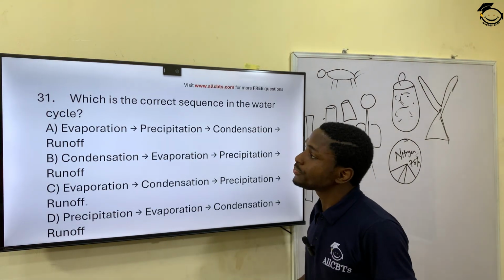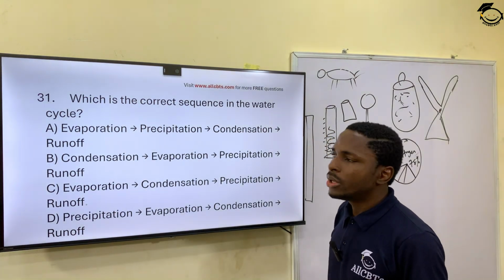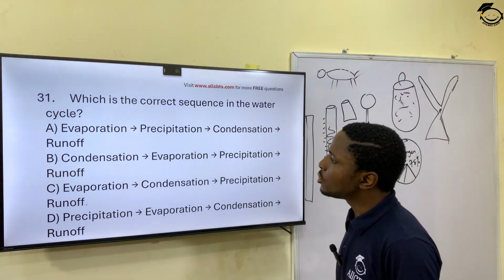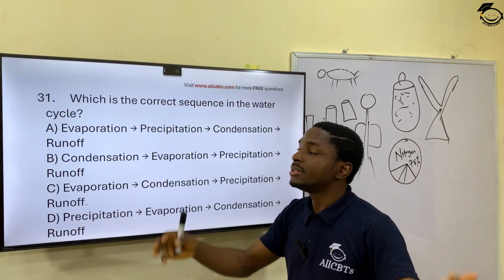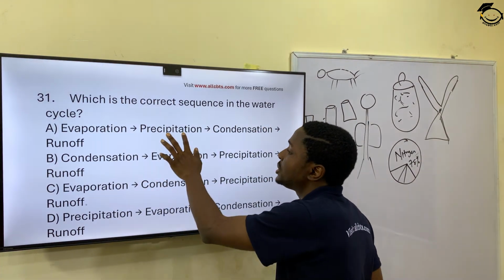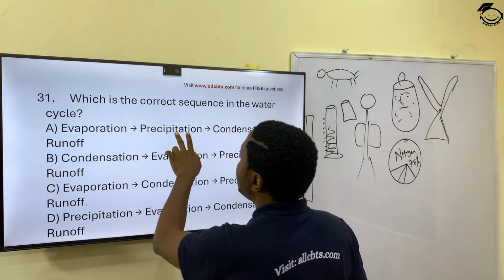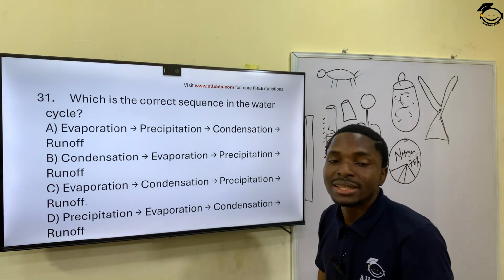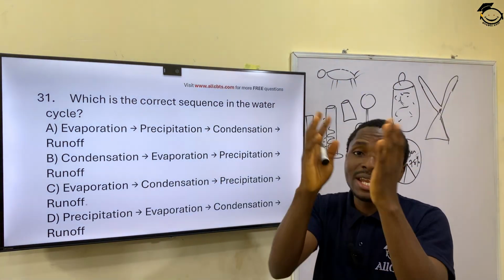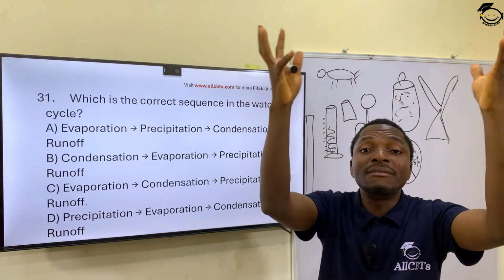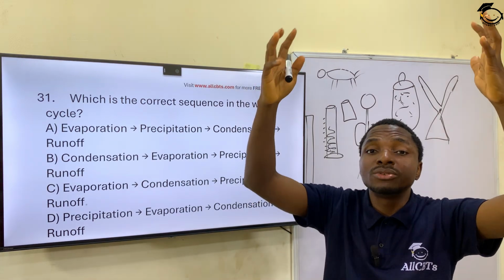Question 31. Which is the correct sequence in the water cycle? You have evaporation, water lifting up from the earth into the atmosphere. We have precipitation. We have condensation. I think condensation should come before precipitation. Condensation is that water that has lifted up into the atmosphere, forming clouds, condensing to form heavy clouds, which you see more when it's about to rain. You see those heavy clouds.